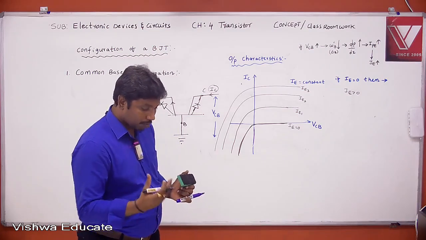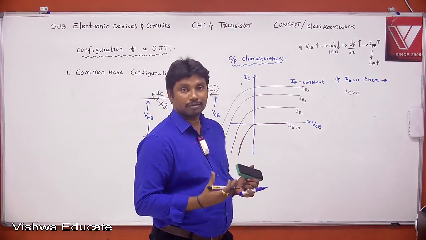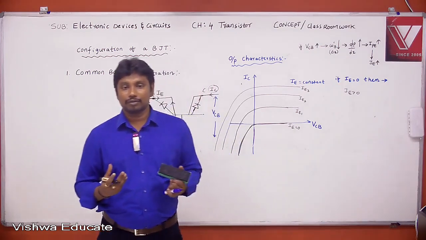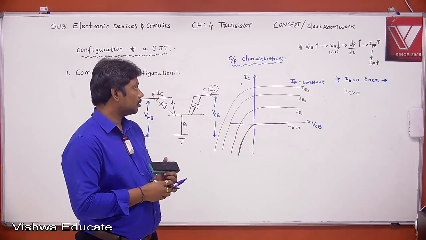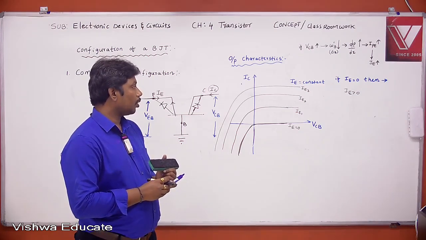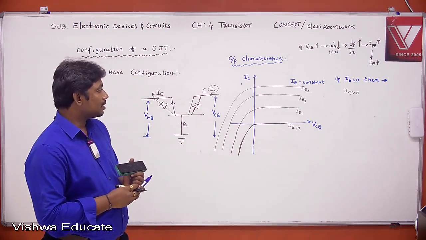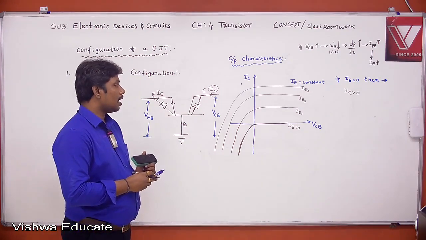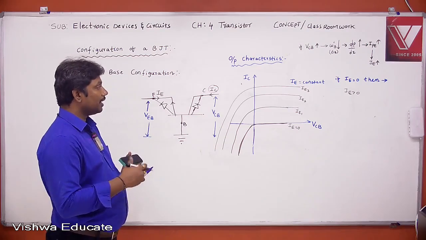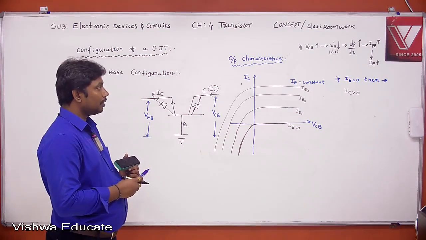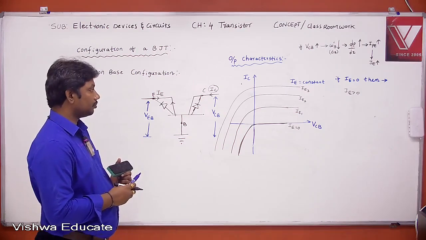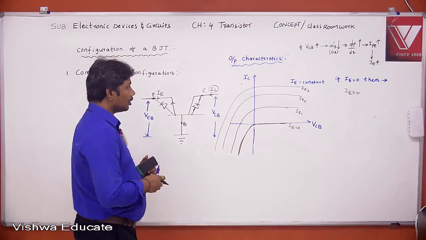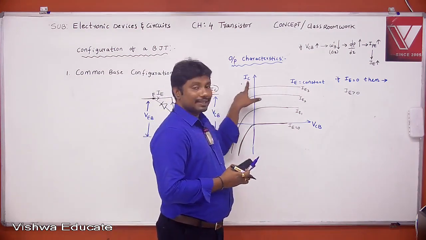Copy up to this. Write down: output characteristics is a plot of IC versus VCB by keeping emitter current constant. Next point. Collector current is a sum of two currents.